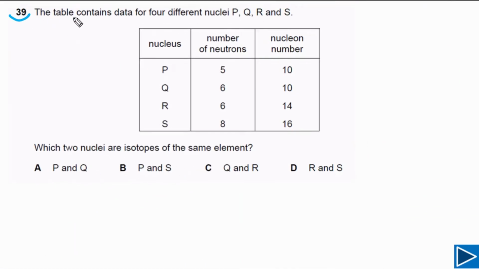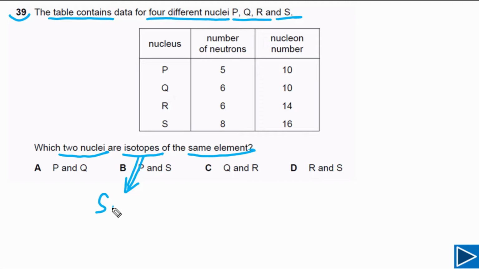For question number 39, it is given to us the table contains data for 4 different nuclei: P, Q, R, and S. We need to find out which 2 nuclei are isotopes of the same element. So the first thing we need to understand, isotopes of the same element have the same number of protons. Means isotopes of any element, they have the same number of protons. So this is the key concept we need.